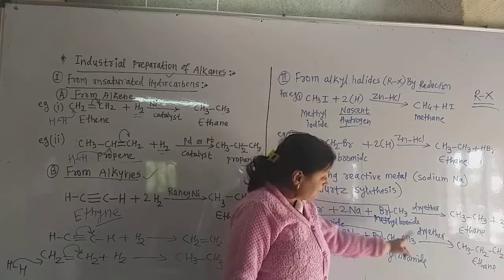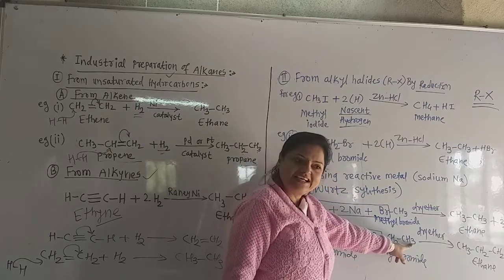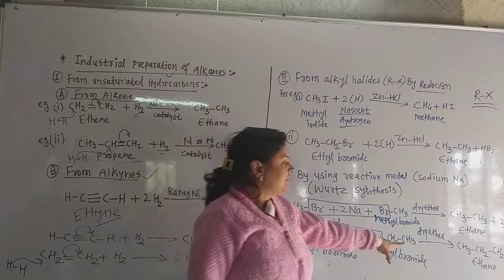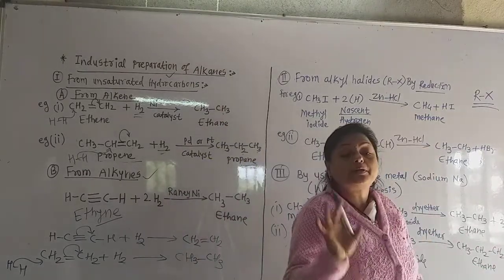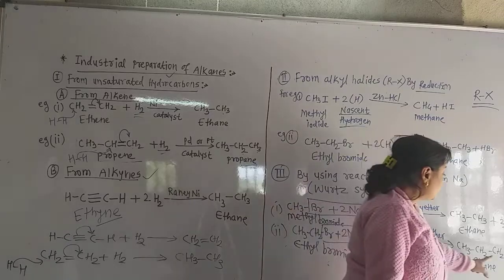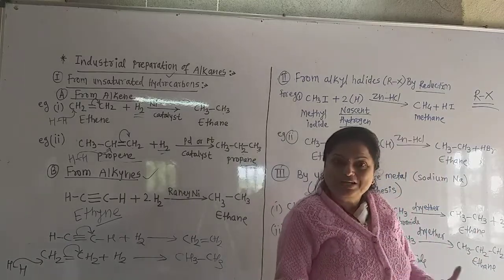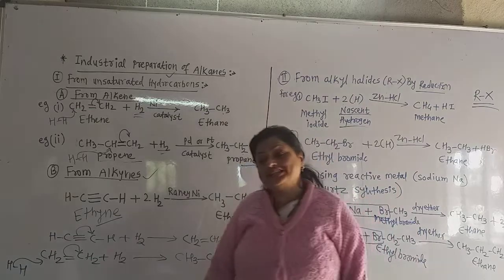Write the CH2 and then CH3. CH3 is always at the end position. So this becomes CH3CH2CH2CH3, a 4 carbon atom containing alkane, C4H10, that is butane. Now we obtain butane by this method.